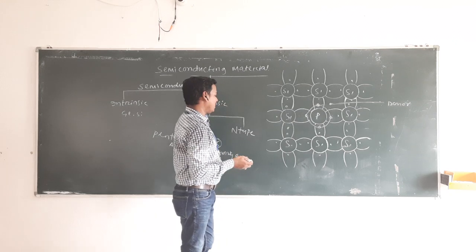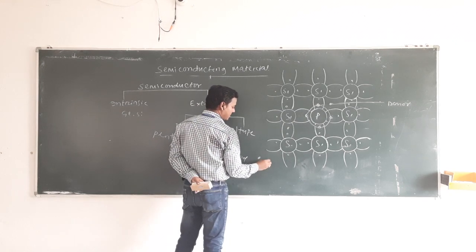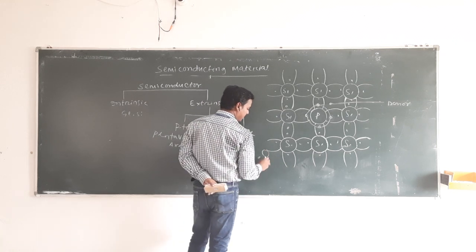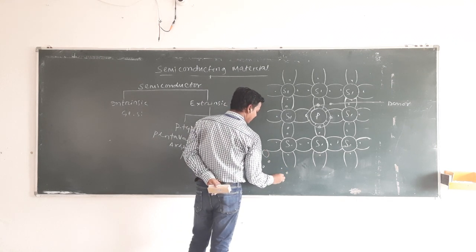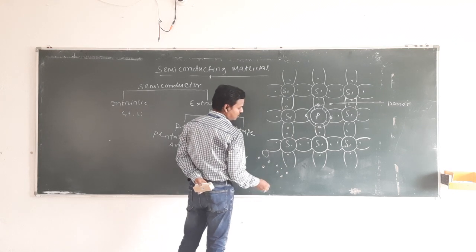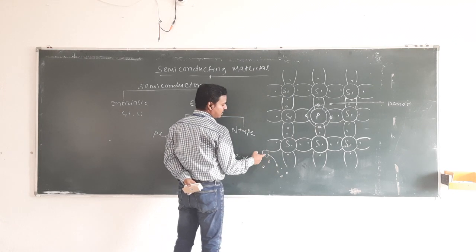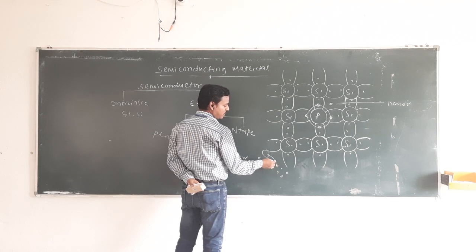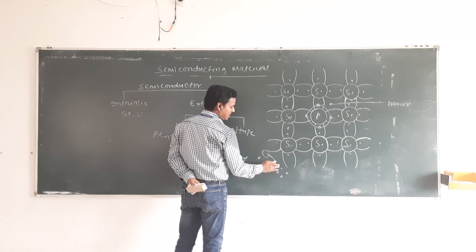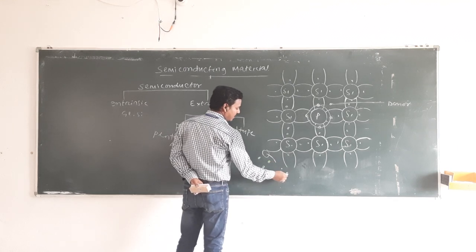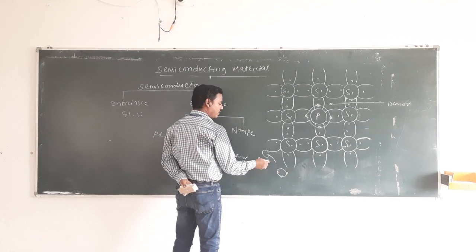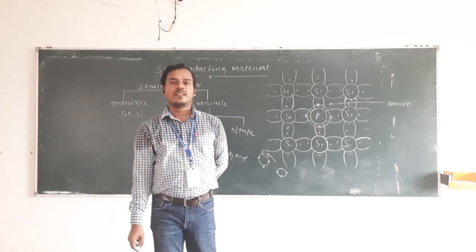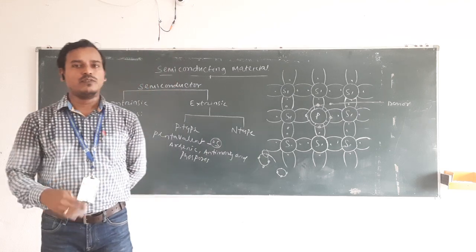Suppose we have a trivalent impurity, that is 3 electrons, and this place is a space, these are 3 places, and another has 5 electrons. So this atom's electron will move to the space. When the electron is placed in this space, this will be 4 valence electrons, and here also there will be 4 electrons, so that the semiconducting material will flow from the valence band to the conduction band.